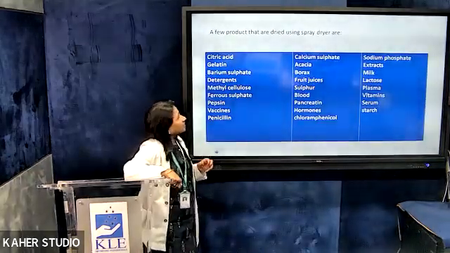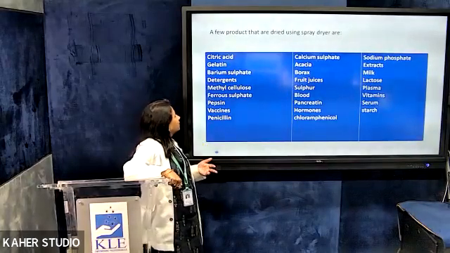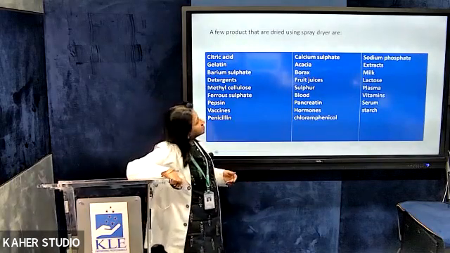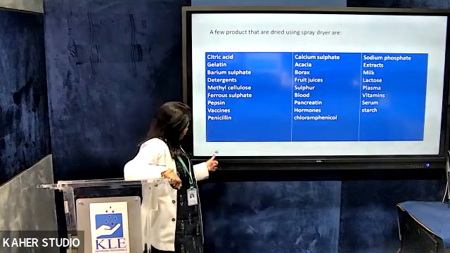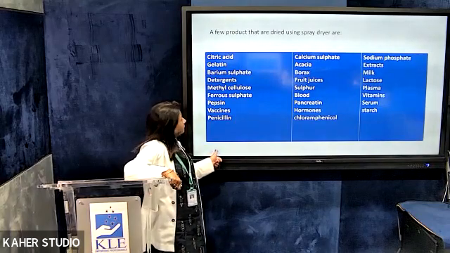So a few products that are done by spray dryer are citric acid, gelatin, barium sulfate, detergents, sulfur, blood, pancreatin, hormones, serum, vitamins, and starch. These are all dried using the spray dryer.